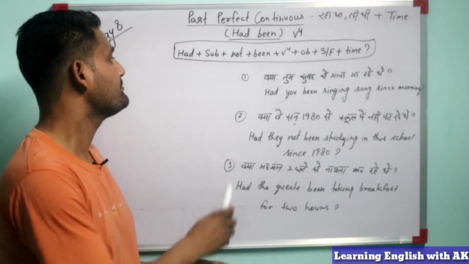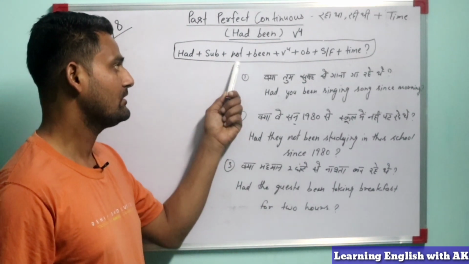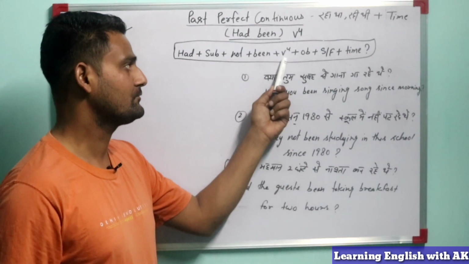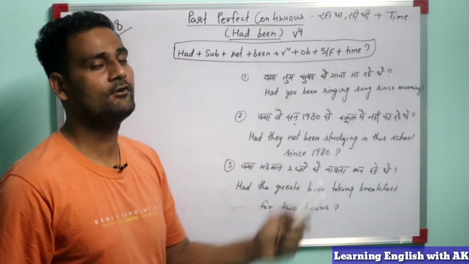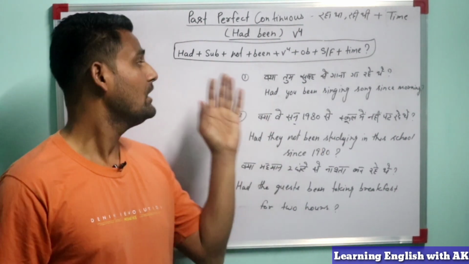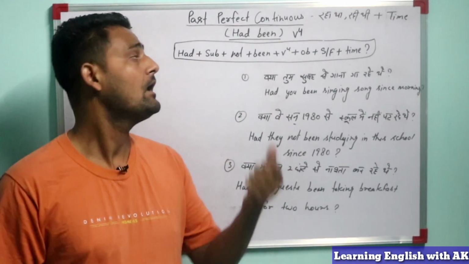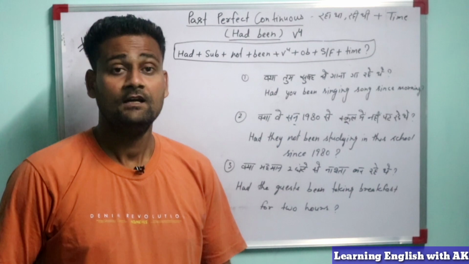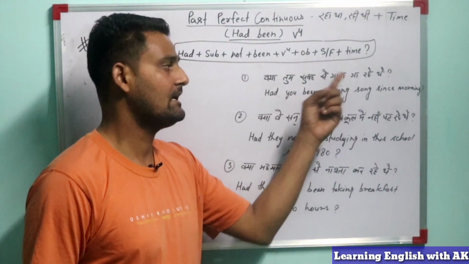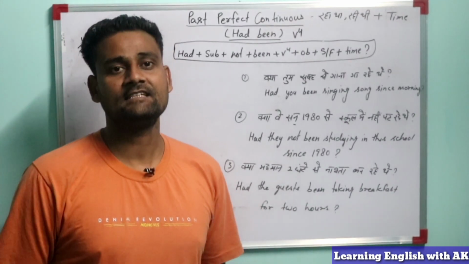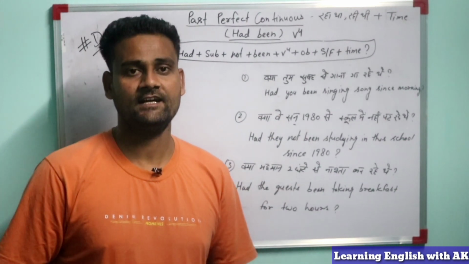Here is the formula: had plus subject and not, been, fourth form of the verb, object, since or for, and time duration and question mark. With the help of this formula, we will make sentences on past perfect continuous tense. The sentence written here is: क्या तुम सुबह से गाना गा रहे थे? How will we make this sentence into English?